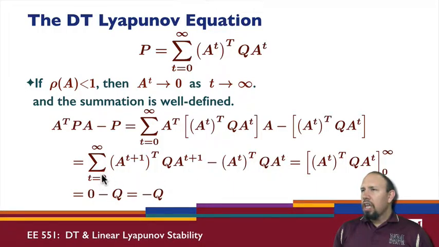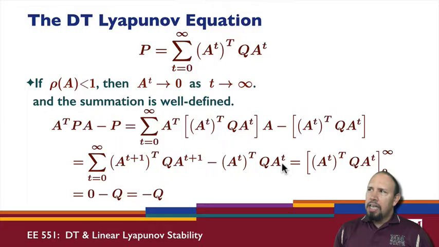Now, if I look, for example, at t equals 0, this is going to give me A transpose Q A minus Q. If I look now at t is equal to 1, I'm going to get A squared transpose Q A squared minus A transpose Q A.